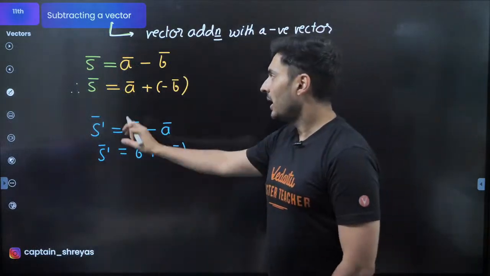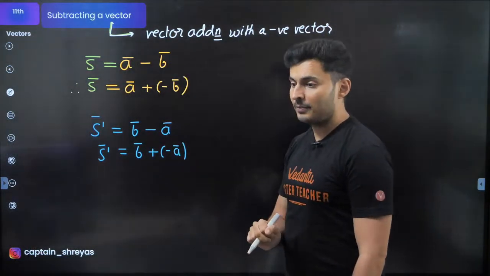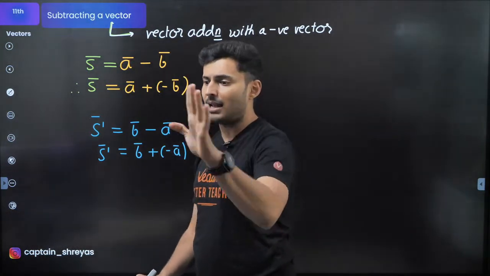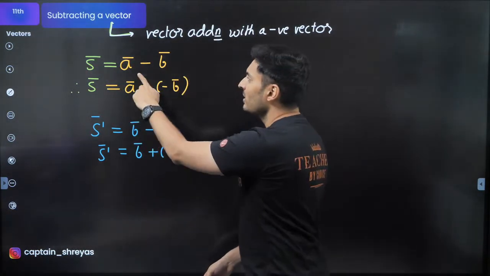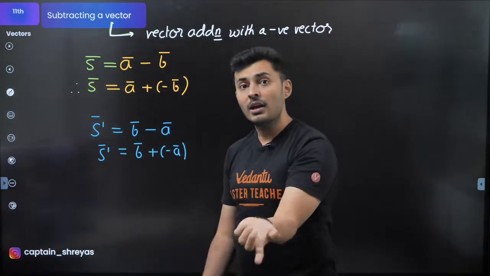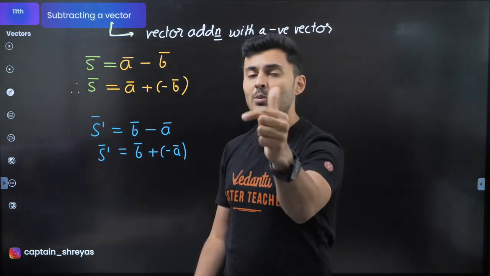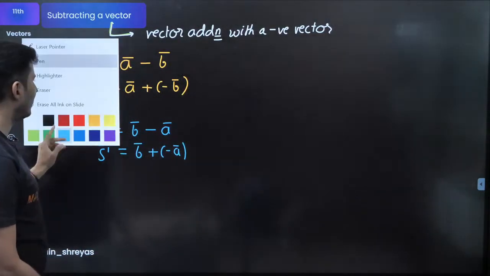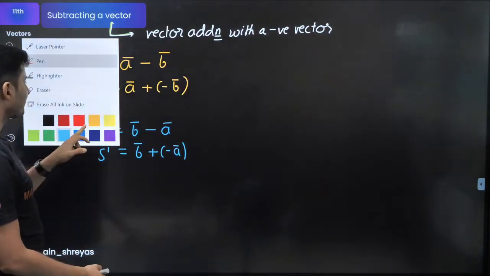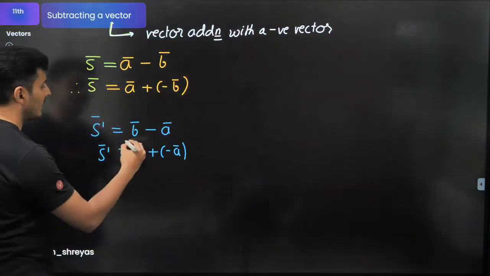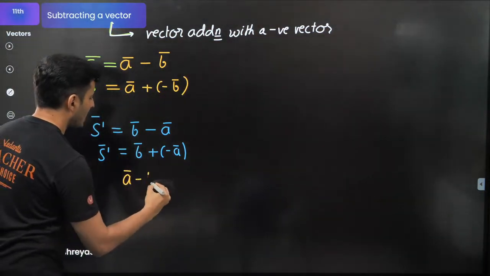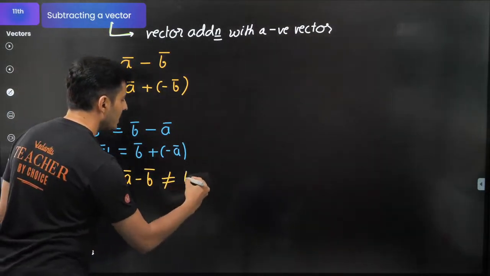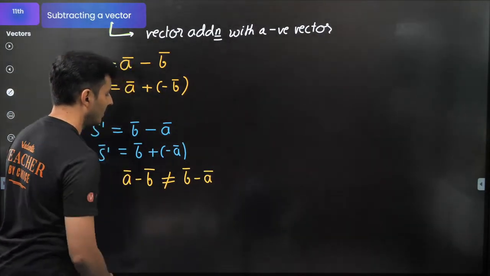Do you think S vector and S prime vector, A minus B and B minus A, are equal or not equal? Just answer that question. Isn't it obvious? This is A minus B, that is B minus A. Magnitude wise maybe equal, direction wise, sign wise they will not be equal. So from here you can clearly tell that A bar minus B bar is definitely not equal to B bar minus A bar.